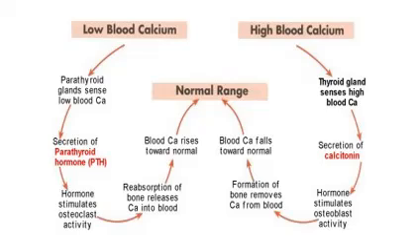If the blood calcium increases, then this is sensed by the thyroid gland. It secretes calcitonin, and this hormone will now stimulate osteoblast activity. So it involves the entry of calcium into the bone. So the formation of bone and mineralization occurs by removing the calcium from the blood, and thereby the blood calcium will then fall and come back to normal levels.